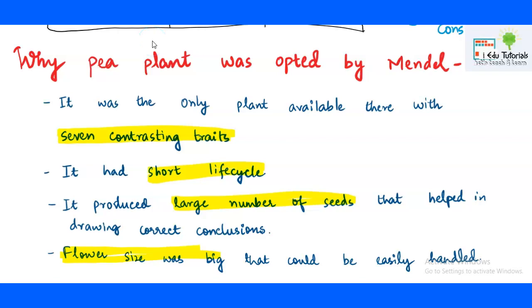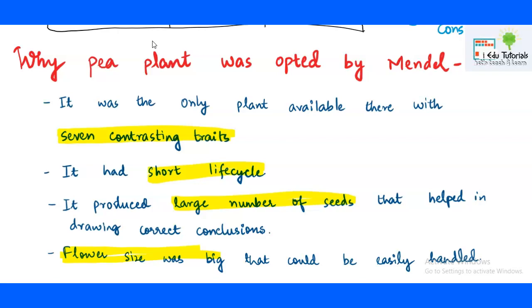Another thing is that Mendel was doing great work at his time, but his work was never recognized while he was alive, because he was much ahead of his time and other scientists were not working in this area.